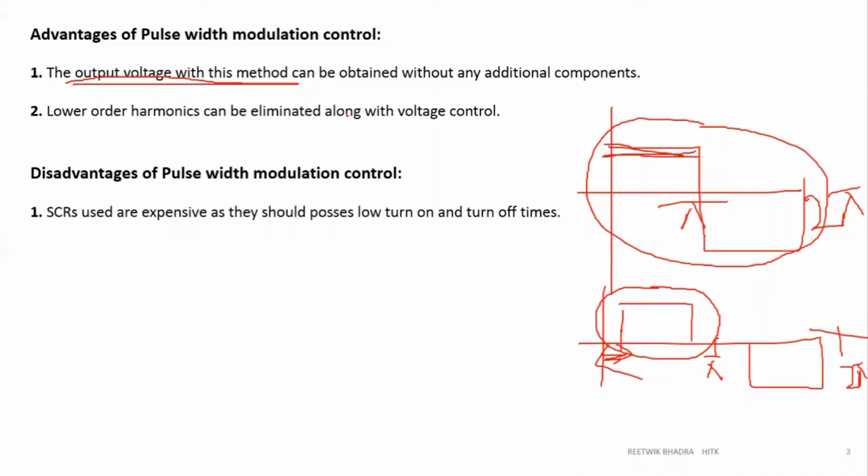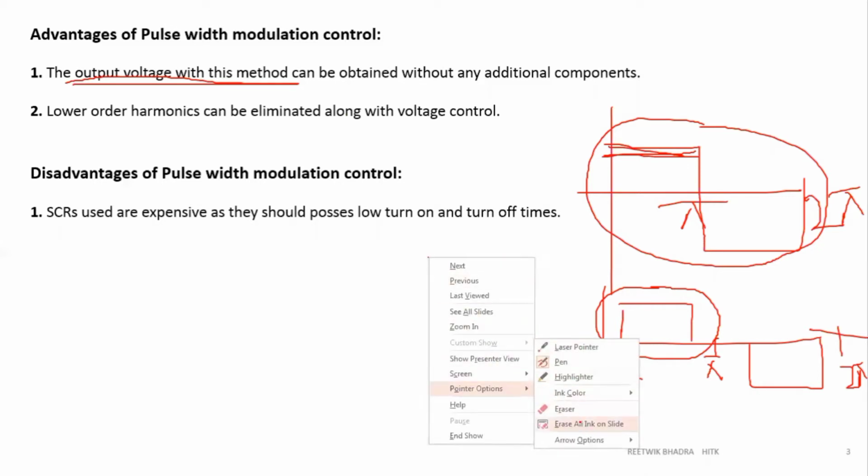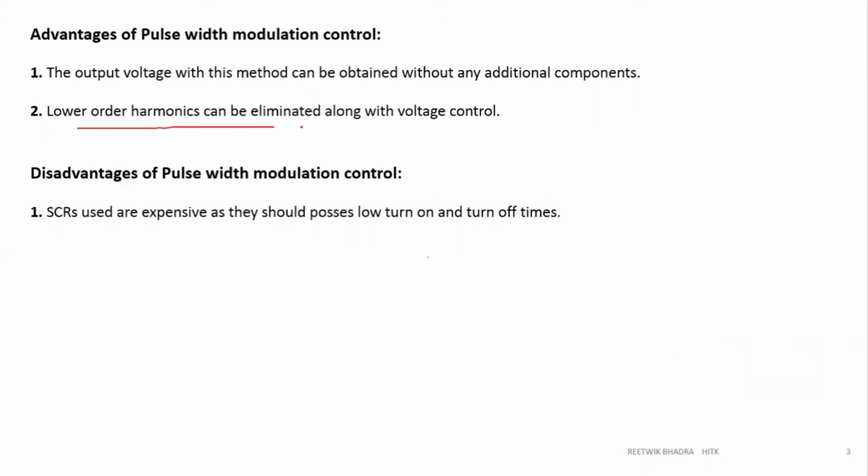All the power electronic circuits we are studying are basically needed for controlling the output voltage, because if your output voltage is constant, there is no need. If a constant output voltage is fed to an induction motor, I can't do speed control. If my output voltage is variable, then only can speed control be done. So there is no use of getting a fixed voltage. It is always to get a variable voltage, and that is why power electronics comes into application. Harmonics can be eliminated. We'll see how.